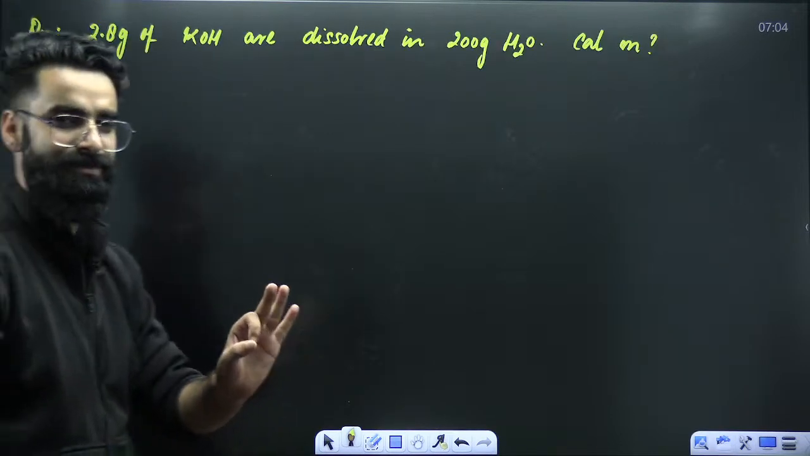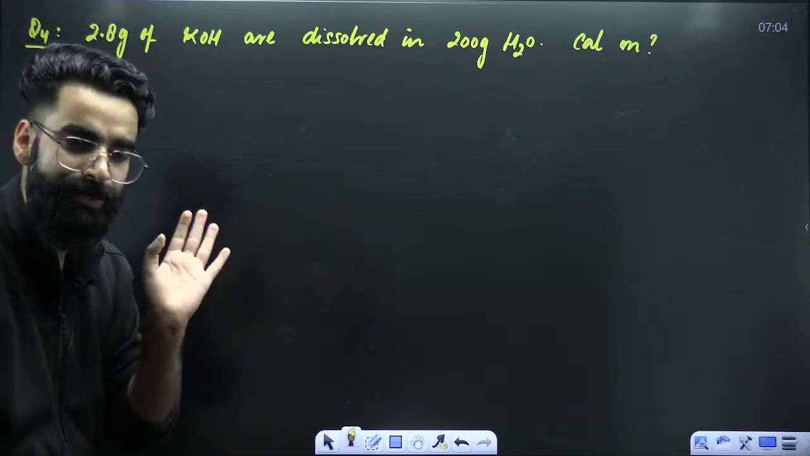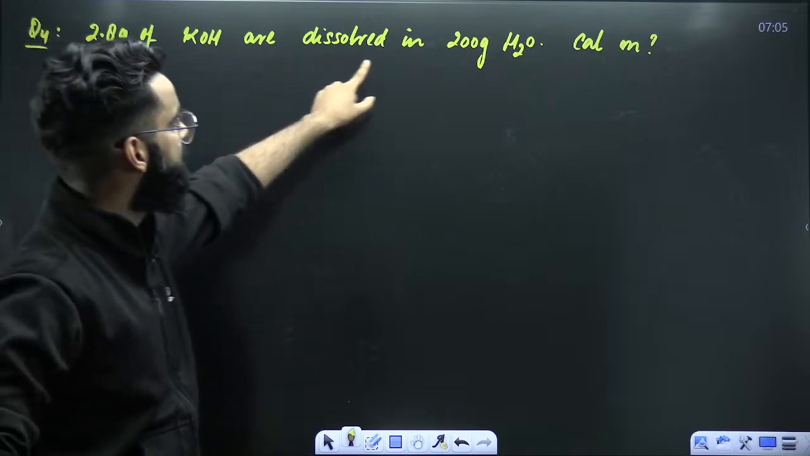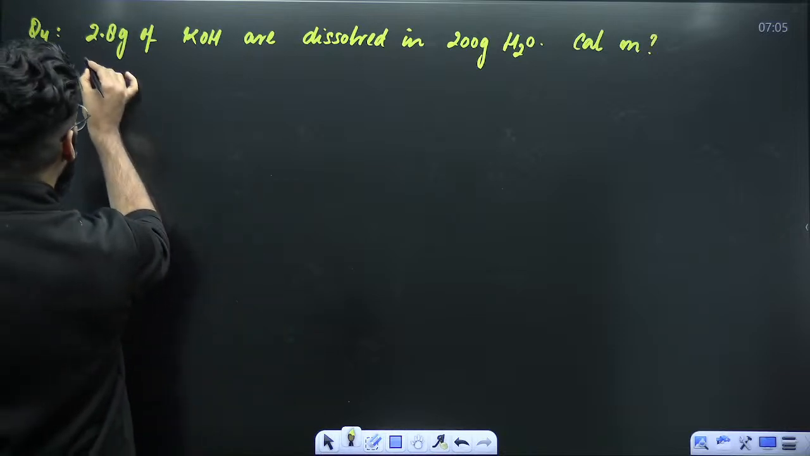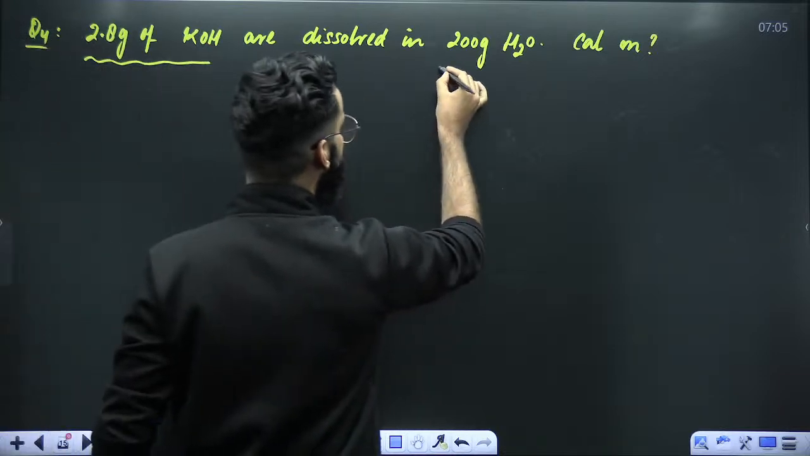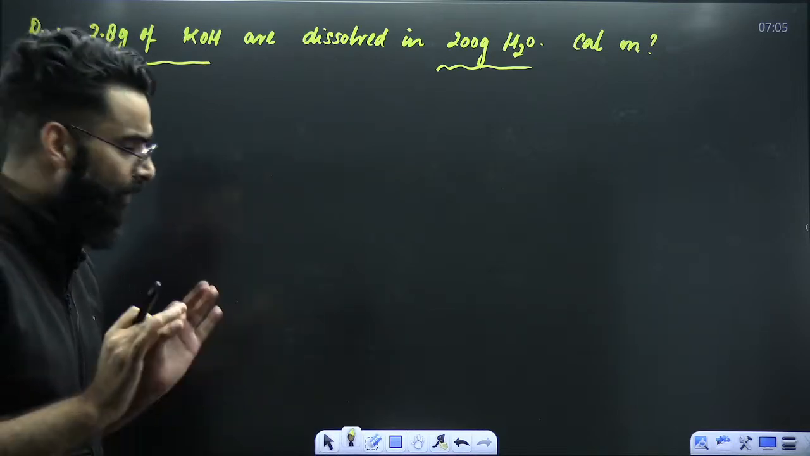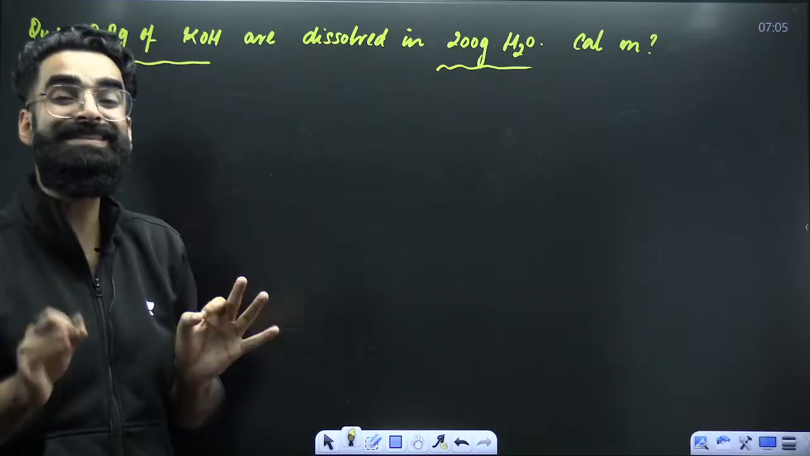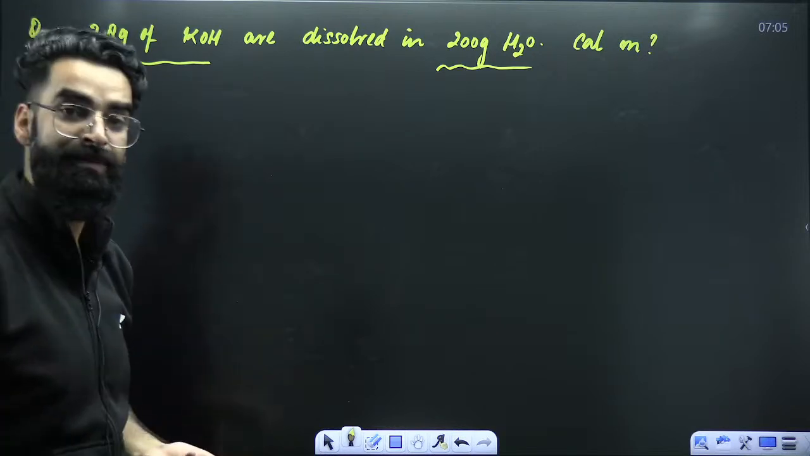One basic question which will keep you motivated all the time. One basic and simple question, nothing to do here. 2.8 grams of KOH are dissolved in 200 grams of water. Calculate molality of the solution. Now, first of all, tell me, among KOH and water, which one is present in lesser amount? KOH is present in lesser amount, so it has to be my solute.